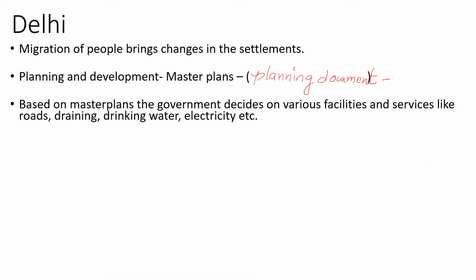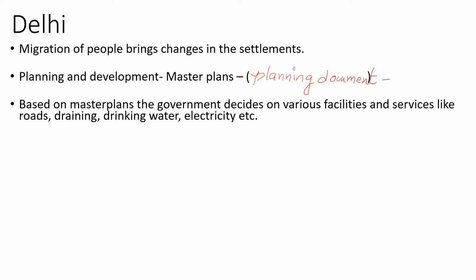Based on the master plans, the governments decide on various facilities and services like roads, drinking water, electricity, etc. What kind of roads need to be constructed, how much water is required by the people living in a particular locality, how much electricity is required in that region, how to maintain the sewage, the drainage, how to dispose of them, how to maintain the garbage. All this requires a master plan.